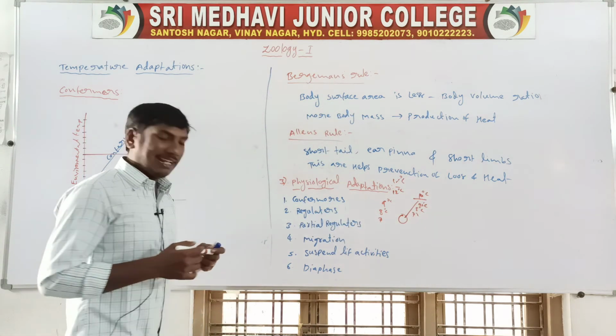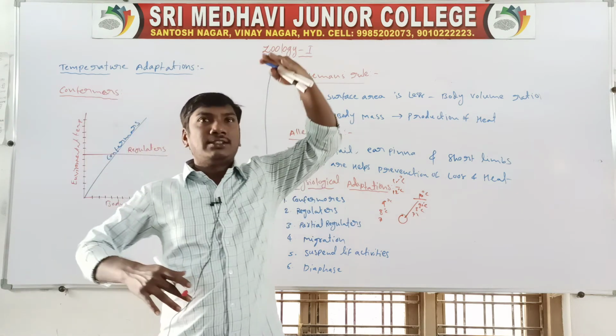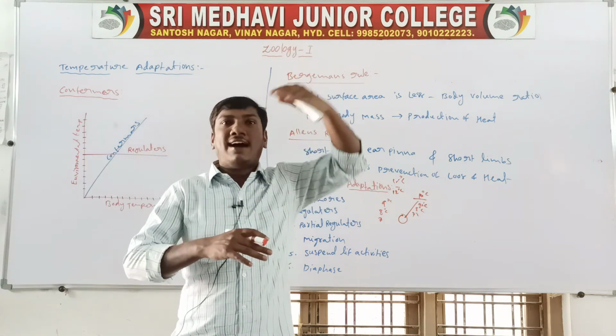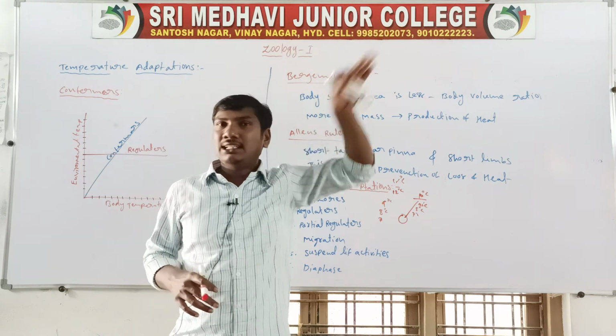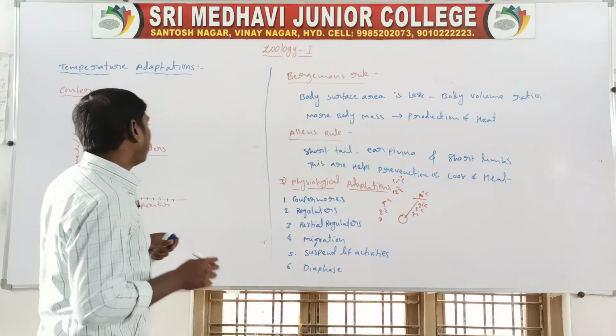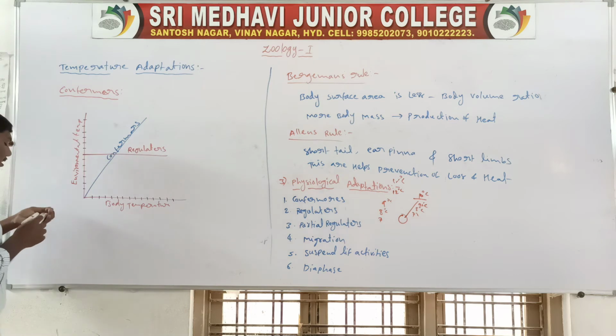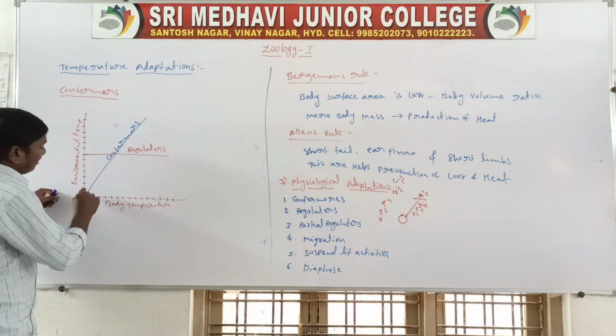So there is a certain level. They are increasing, decreasing, decreasing. After the maximum level is reached, there is no change. So they are called partial regulators.